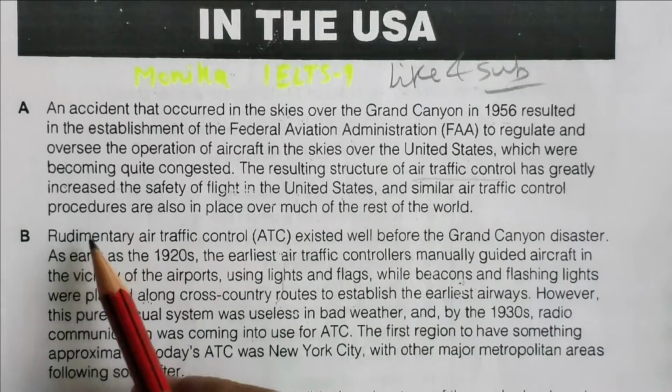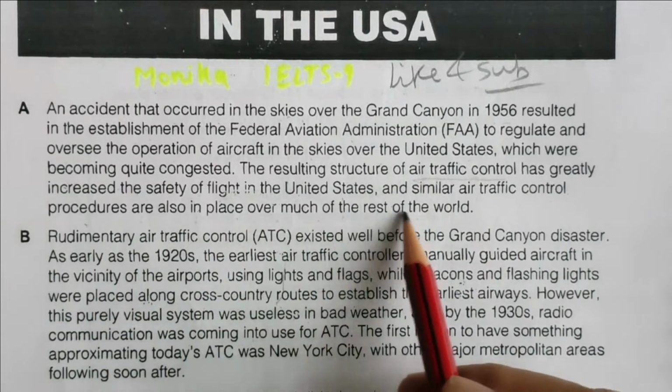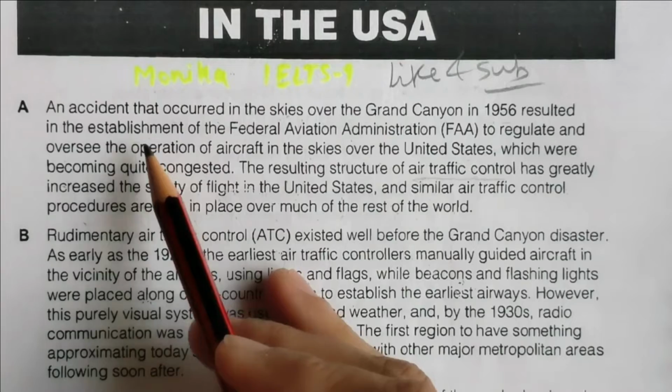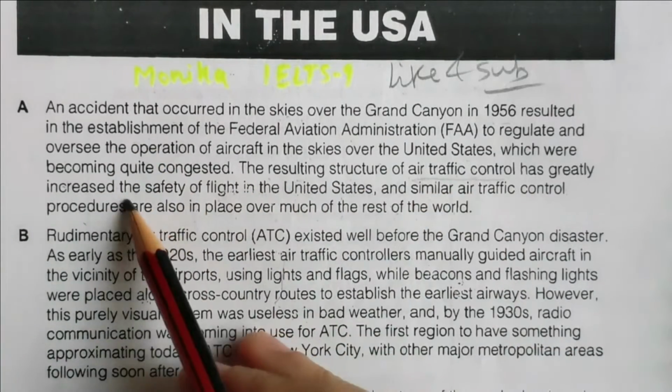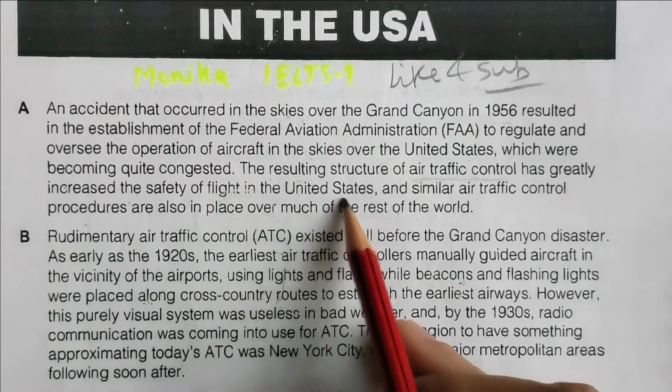Similar air traffic control procedures are also in place over much of the rest of the world. So the main important thing is that the resulting structure of this has greatly increased the safety of flights in the United States.